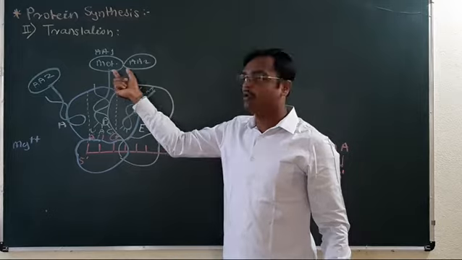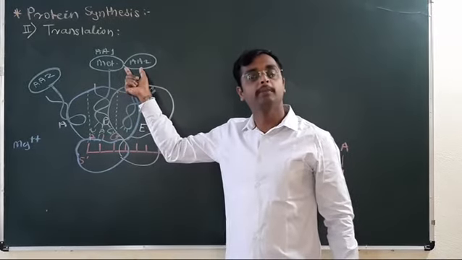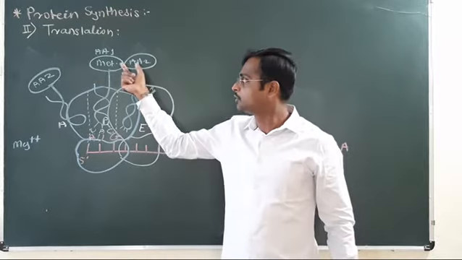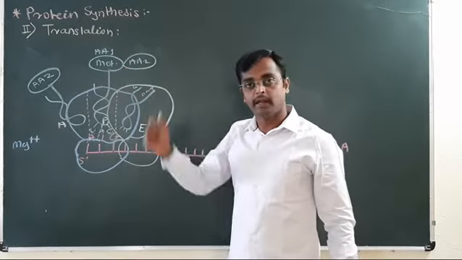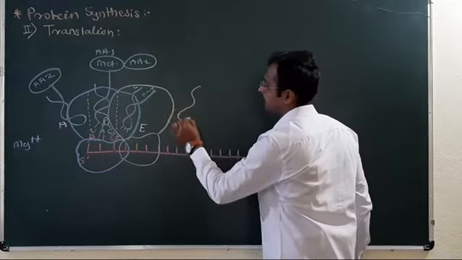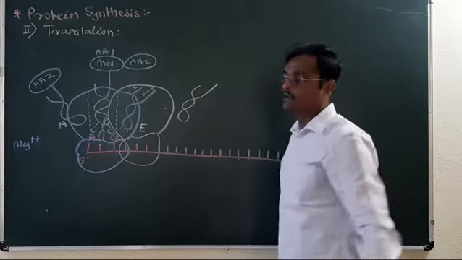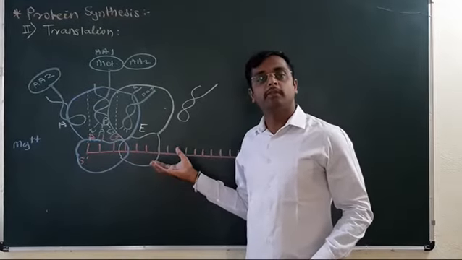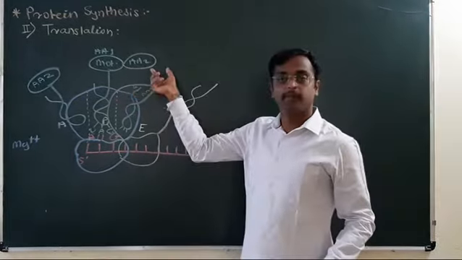Now these amino acids are linked together with the peptide linkage. The amino acids link together with the peptide linkage to form the polypeptide chain, and the empty tRNA will leave the ribosome from the E site. Now this is nothing but the elongation of the polypeptide chain.